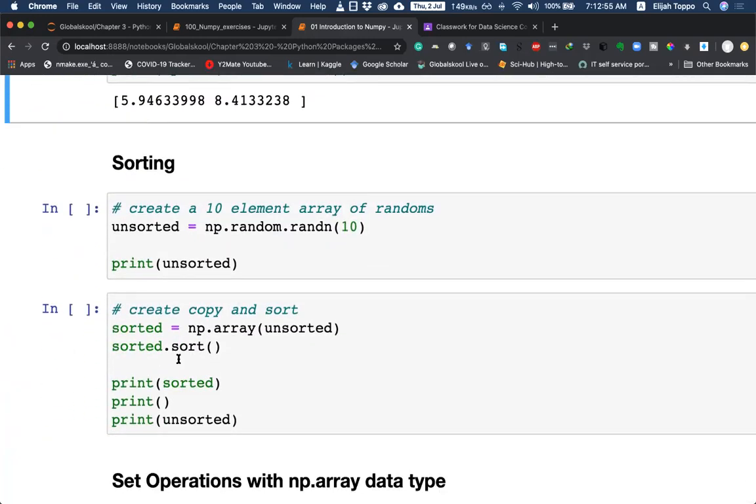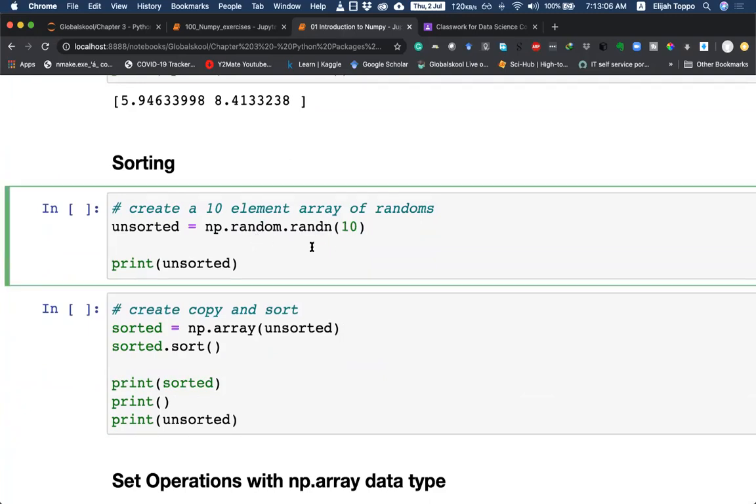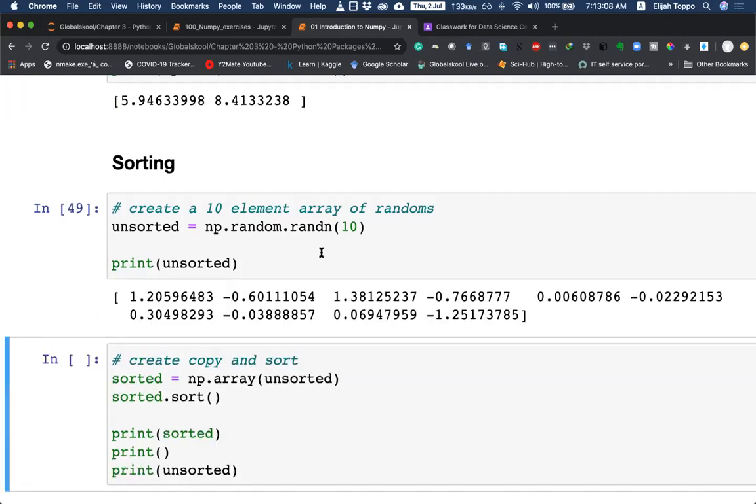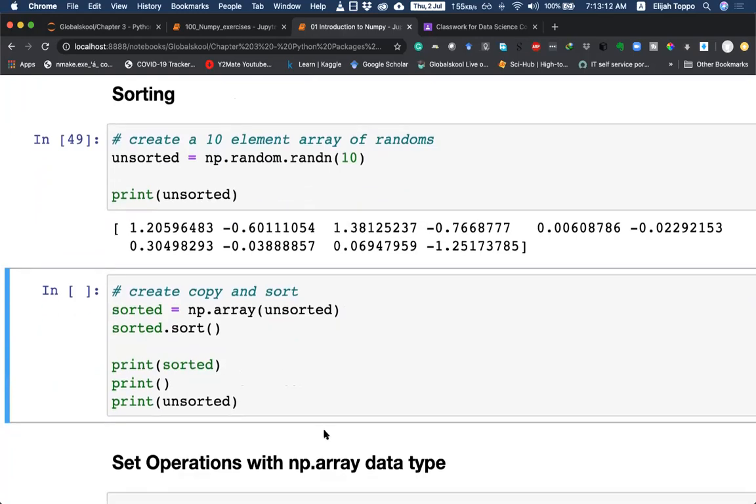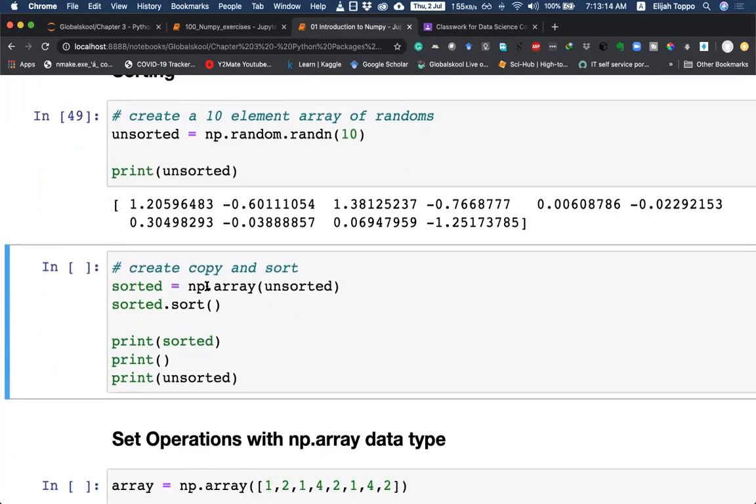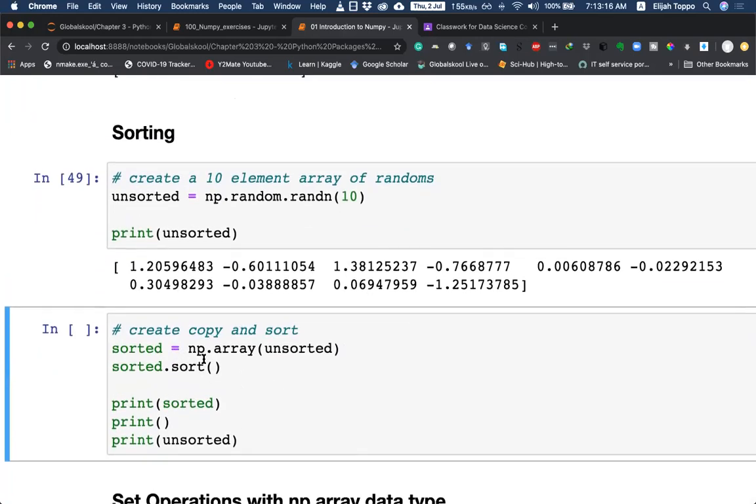Let's go ahead. We can do sorting of elements within NumPy. In this case, we are creating a normally distributed 10 element array. If I execute this, we get 10 elements which are normally distributed. And we can do sorting by just, so here we are.